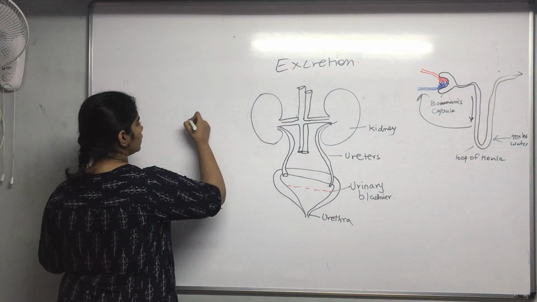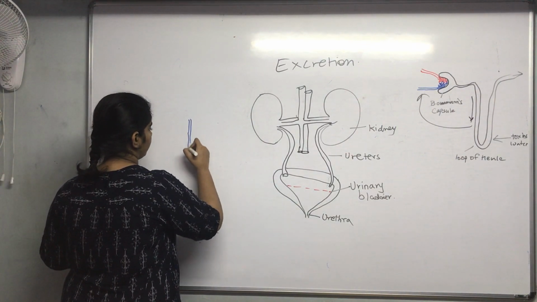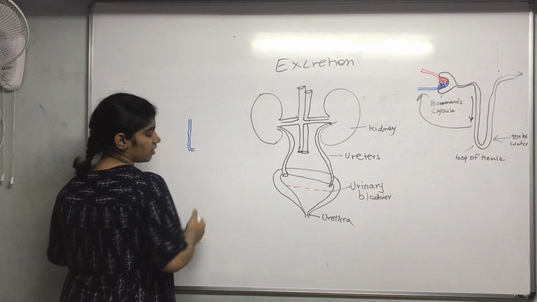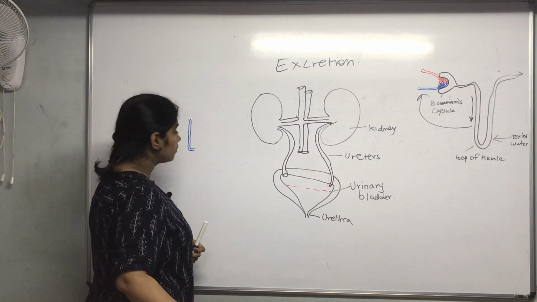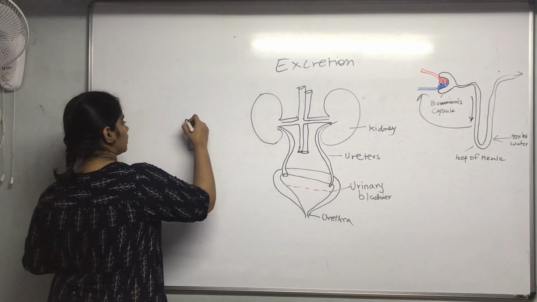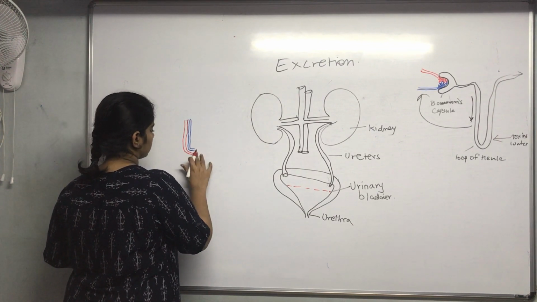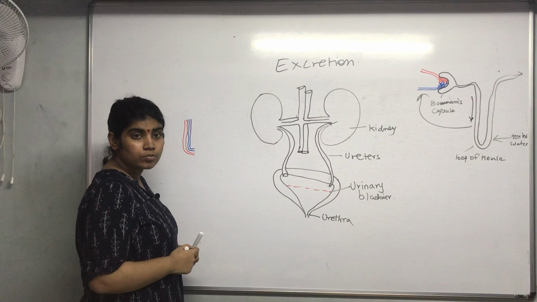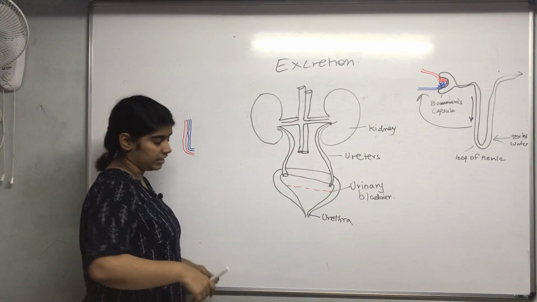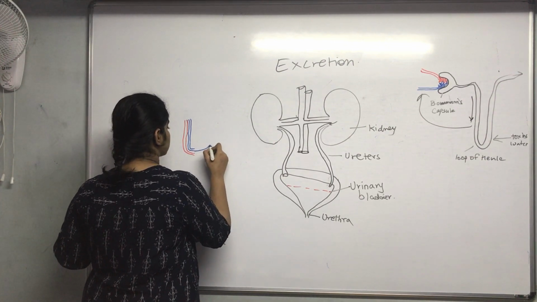Generally, there is one tube that is connected to the vein, and there is another tube that is connected to the artery. Now the tube that is connected to the vein is attached